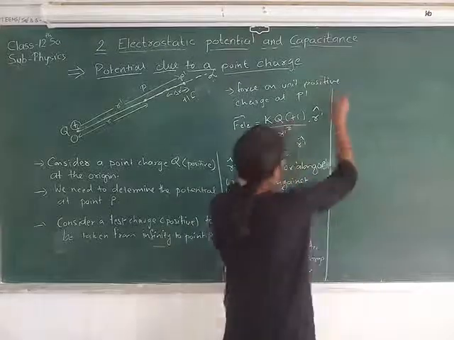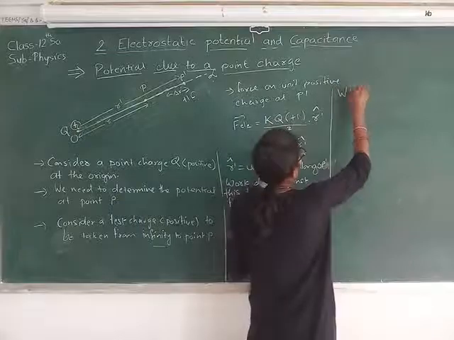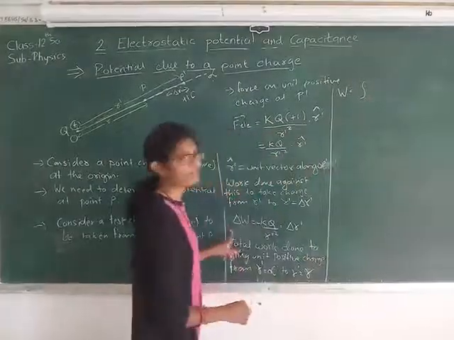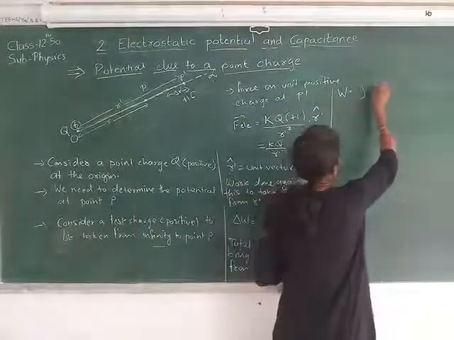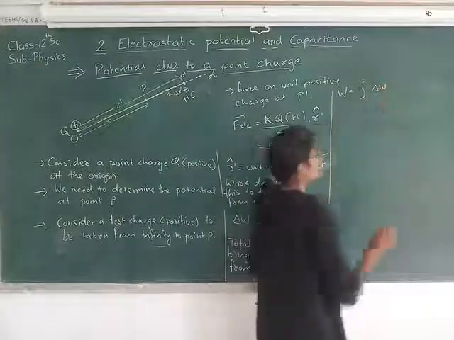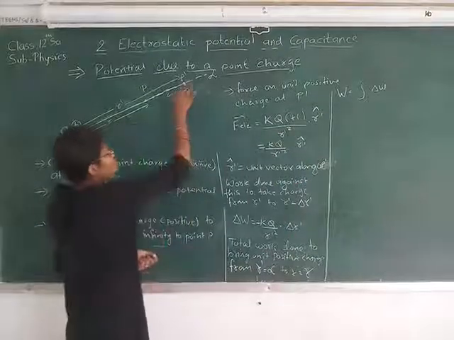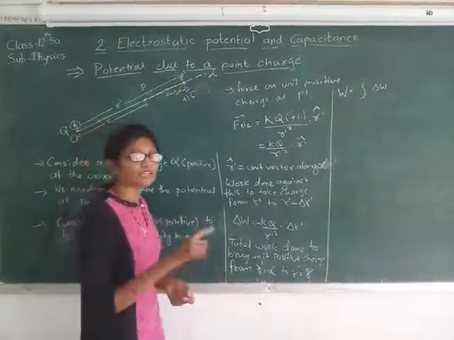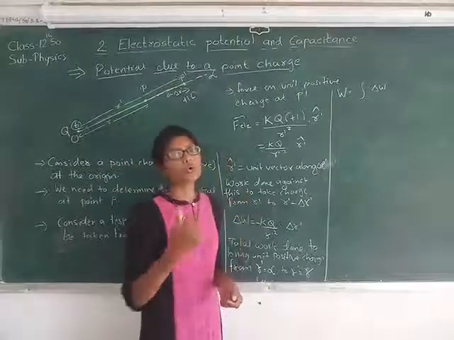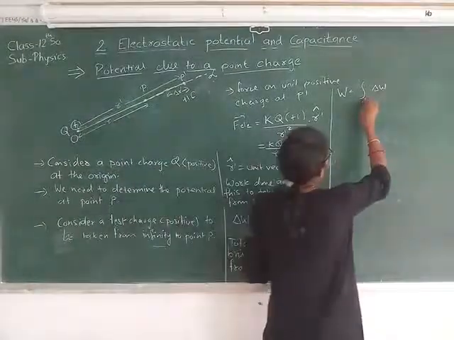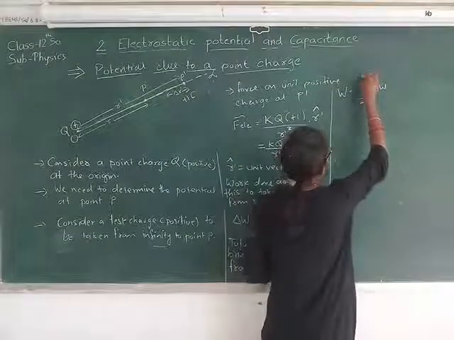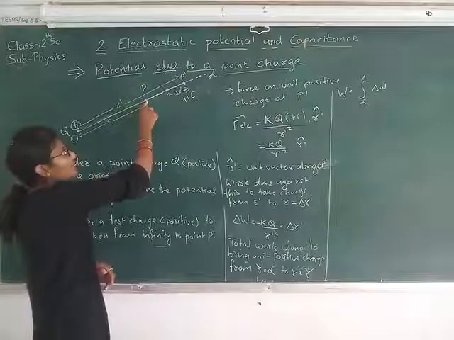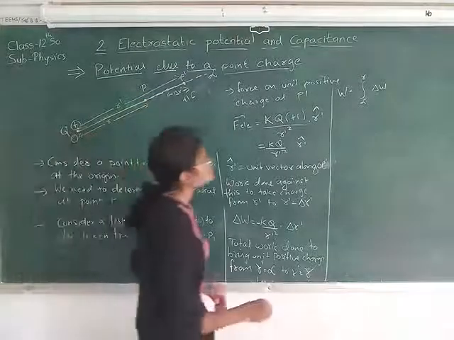So total work done equals the integration of this delta W. Here delta W is the work done to bring the charge from point P dash to this intermediate point. To get the total work done, we need to take the integration to get the whole part, that is from infinity to r, from infinity to point P, which is at distance r.